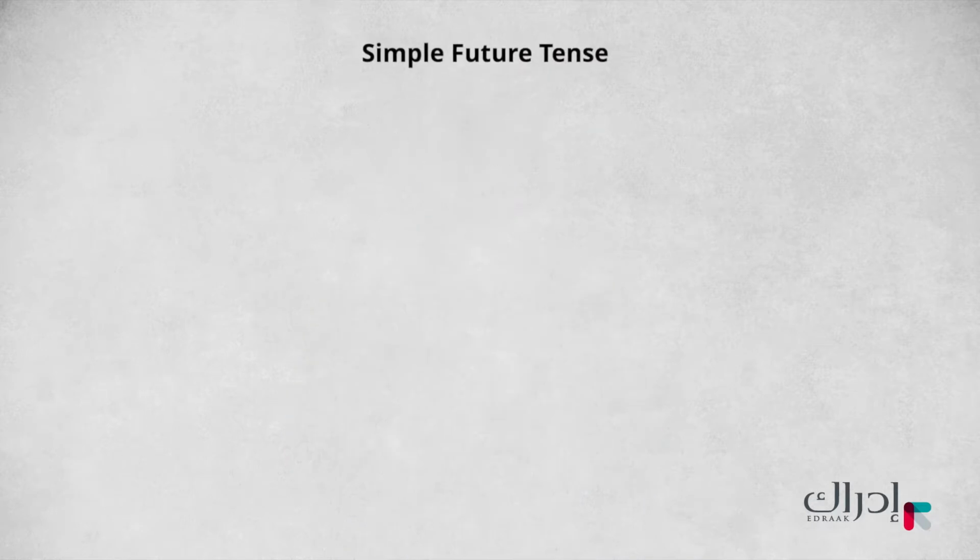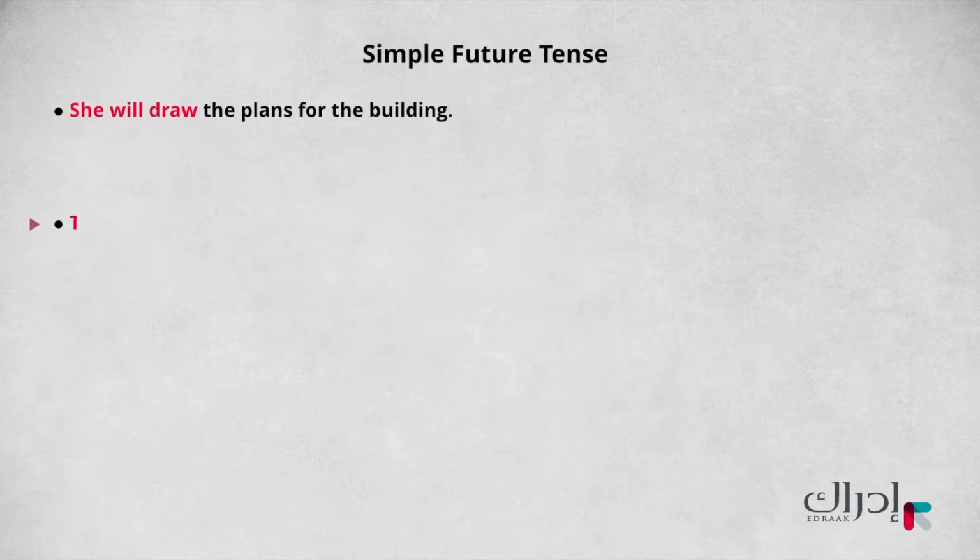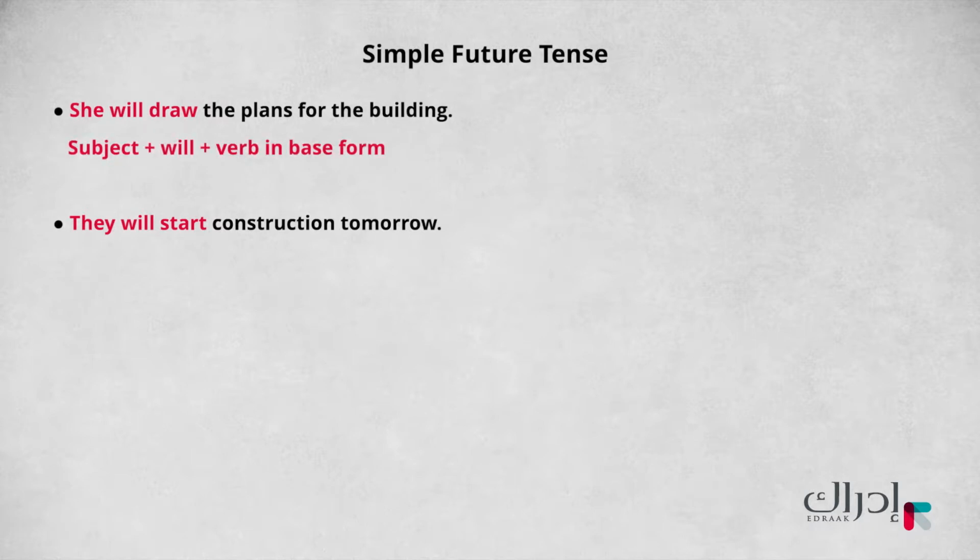Let's start by talking about will. For a positive sentence using the simple future tense will, let's look at these sentences. She will draw the plans for the building. They will start construction tomorrow. Notice how the subject is followed by will and the verb in base form of the verb draw, which also means the infinitive without to. The other example follows the same pattern.